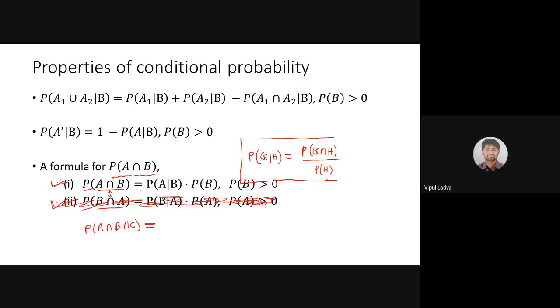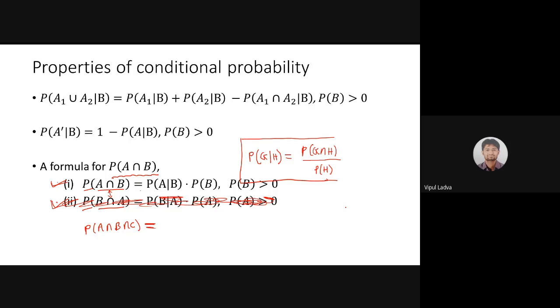Right now I'm using A and B. Quite possibly in one of the examples I'm using D1, D2. I'm using E1, E2. I'm using A1, A2. I'm using E and F. So if you have mugged up this formula, then you will not get any help. That is for sure. So use this formula as a reference and try to give me the formula for A intersection B intersection C. Any of you, I'm giving you 1 minute.